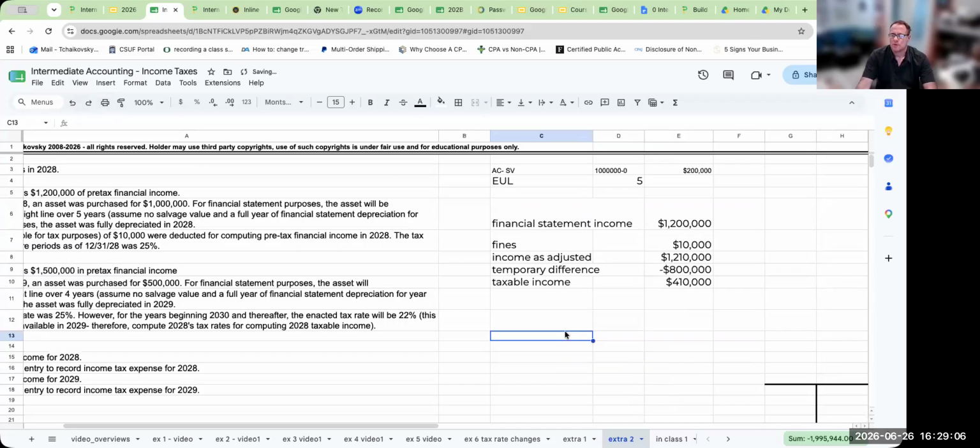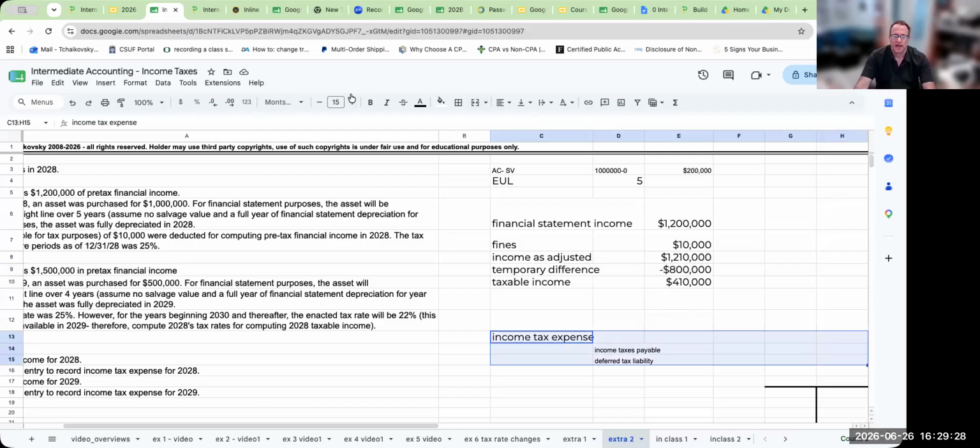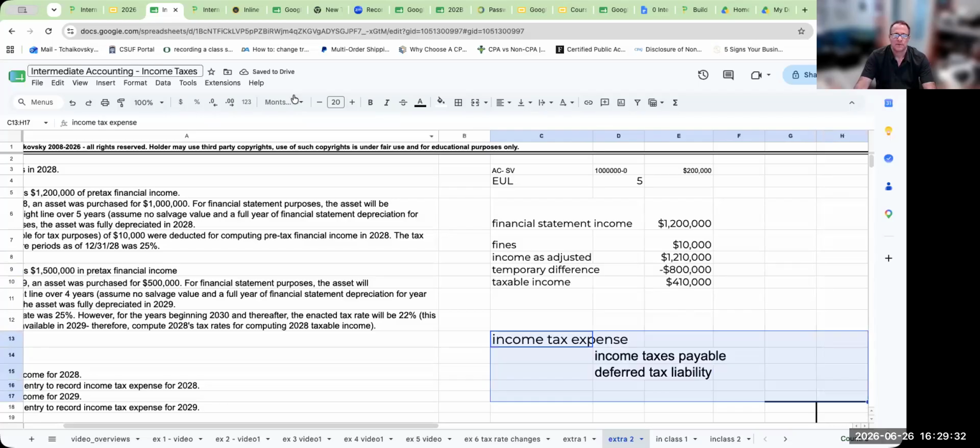Okay. So when it comes to doing my journal entry to record income tax, I'm going to have income tax expense. I'm going to have my income taxes payable, and then I'm going to have my deferred tax liability. And why is it a liability? Because eventually I'm going to have to pay tax on these amounts. I'm getting the benefit of it now, and then I'll basically be paying later.